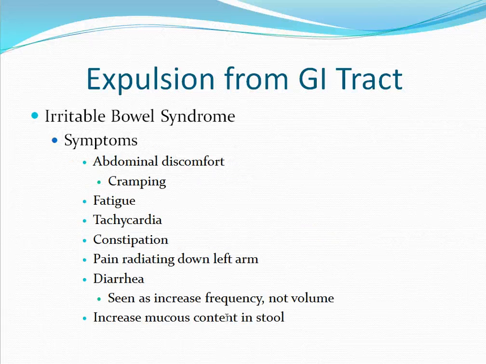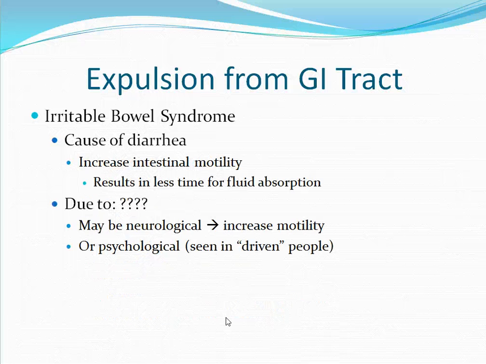Irritable bowel syndrome is included with diarrhea. This is also known as spastic colon or mucus colitis. Symptoms of irritable bowel syndrome include abdominal discomfort, mainly in the form of cramping, fatigue, tachycardia, constipation, pain radiating down the left arm, diarrhea. Here it is often seen as an increase in frequency and not volume. And finally, an increased mucus content in the stool.